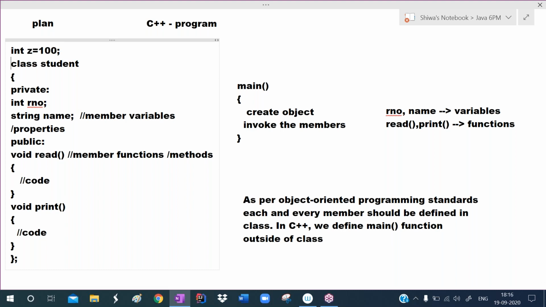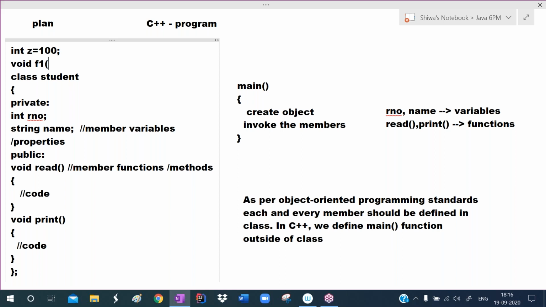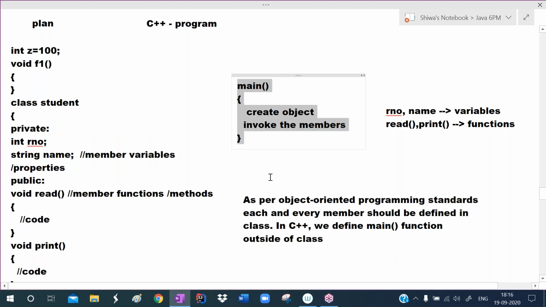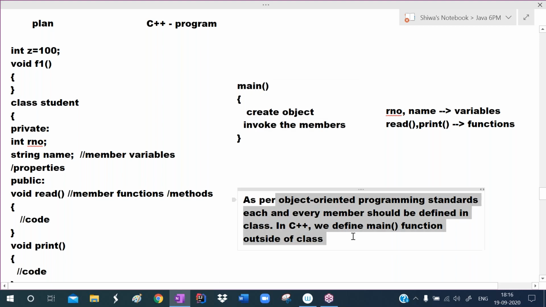Outside of the class I can also define a function, and outside of the class I am defining main. So we can define members outside of the class also, which is against the object oriented programming rules. As per the rules, each and every member should be defined inside of the class.